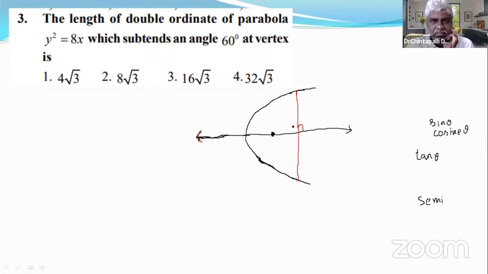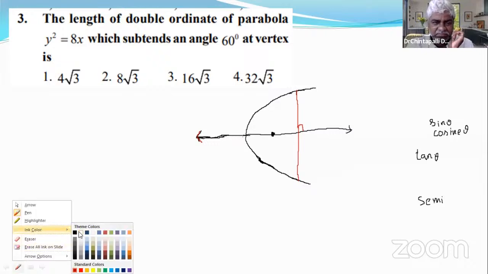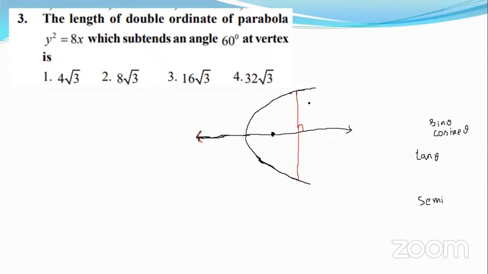Now, it is given that the length of the double ordinate of the parabola y square is equal to 8x is asked. See, this length is asked.